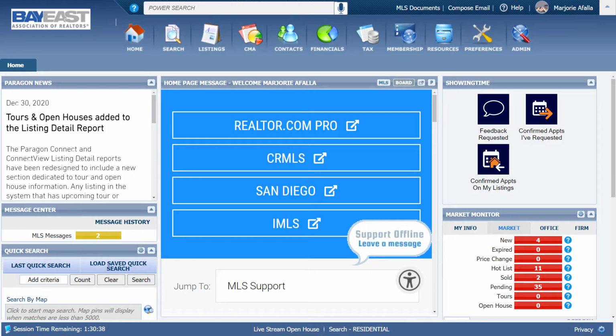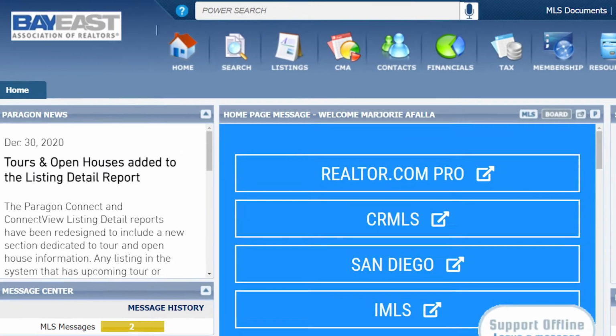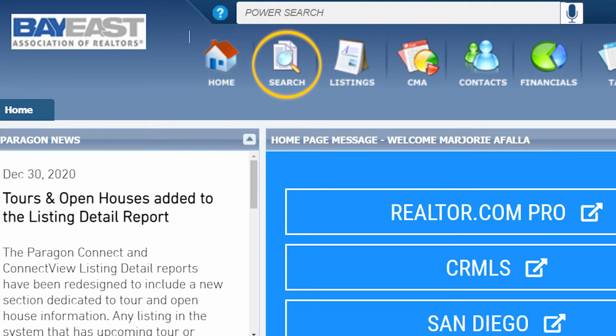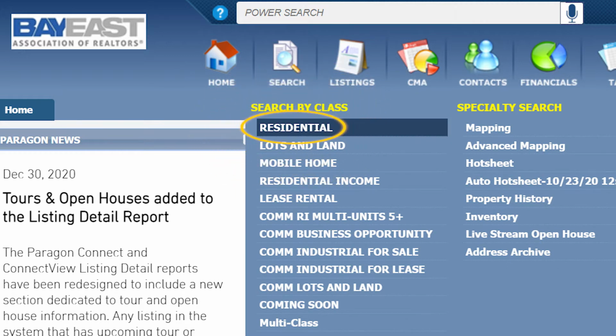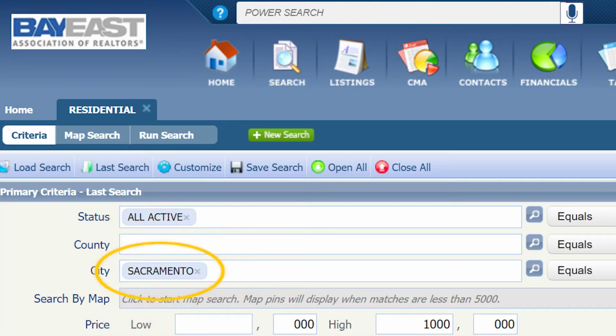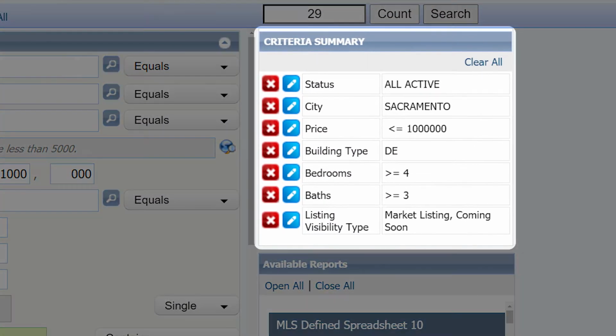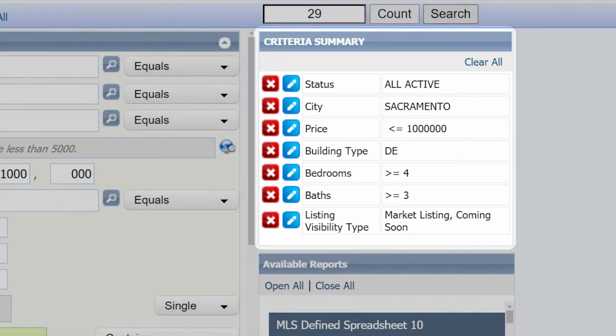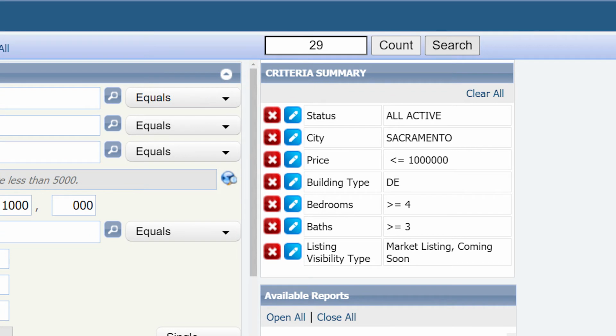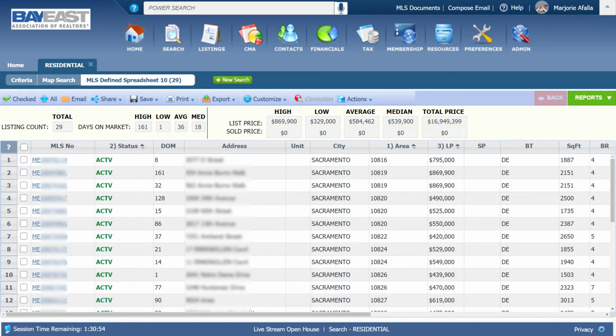If I am looking for properties in Sacramento, I don't have to go to Metrolist. Instead, I will click on Search, type in Sacramento, and add the rest of my criteria: 4-bedroom, 3-bath, and no more than 1 million. Next, I will click on Search on the upper right-hand side. All the listing information for all the properties that were originally in Metrolist are now displayed in Paragon.